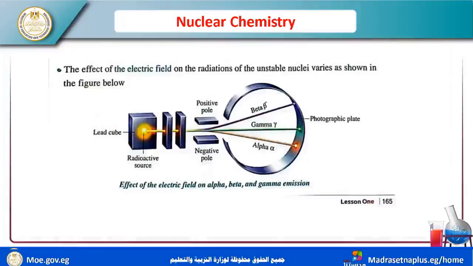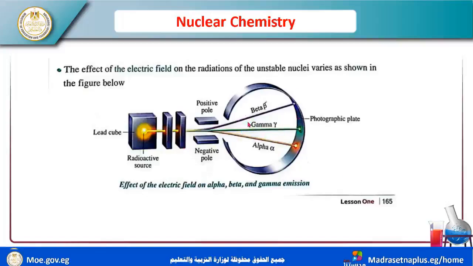Now I have the effects of the electric field on the radiations from an unstable nucleus, shown in these figures. I have beta, gamma, and alpha. What is the difference between them?